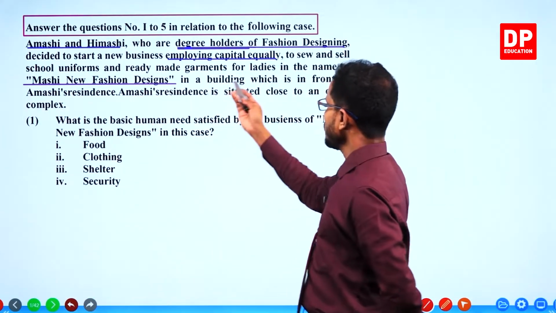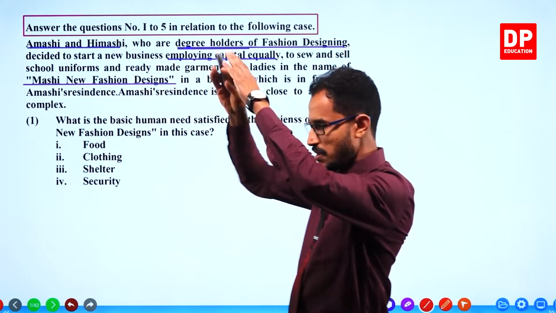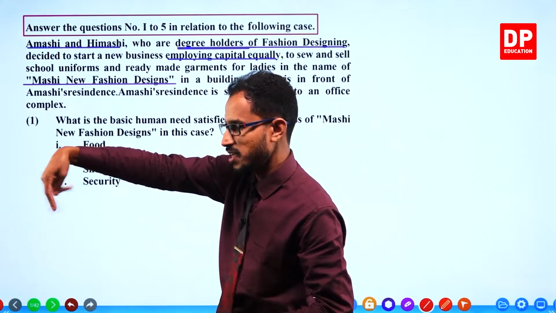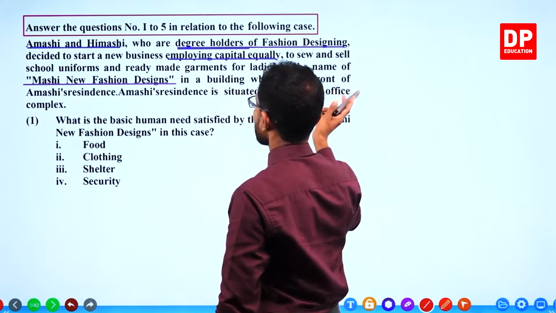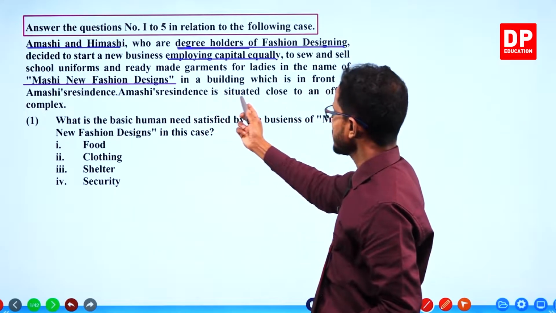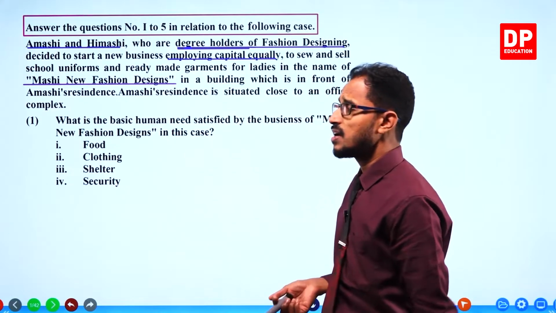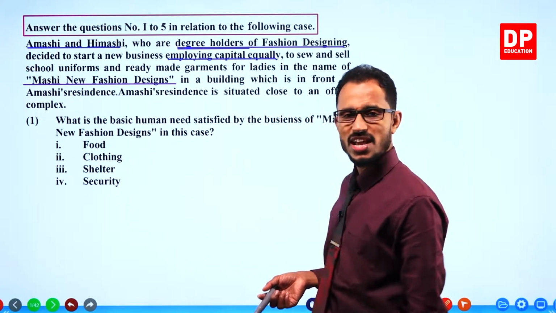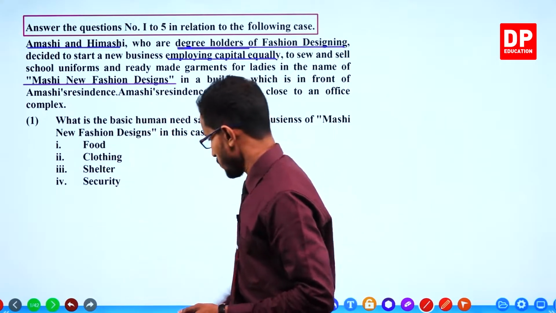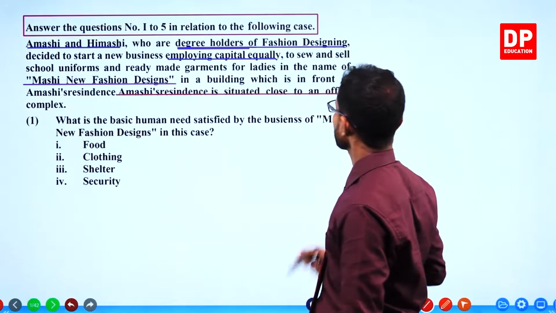In a building which is in front of Amashi's residence, Amashi's house. So it's easy for her to run to the house, and if customers come, she can run back to the tailor shop because it's close to the house. Amashi's residence is situated close to an office complex. Maybe labor office, maybe government departments, maybe provincial council of the area, whatever. There is an office complex near Amashi's residence. Okay, that is also important. That is an opportunity, of course.